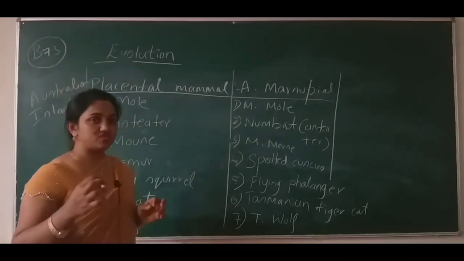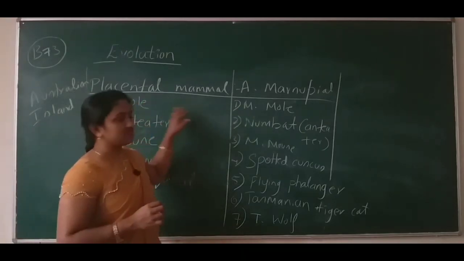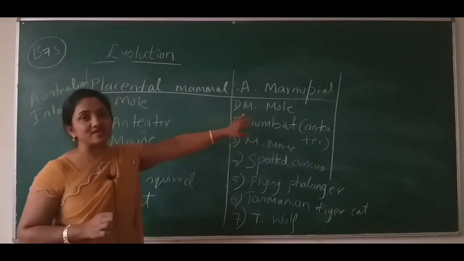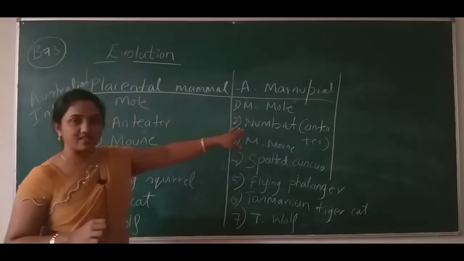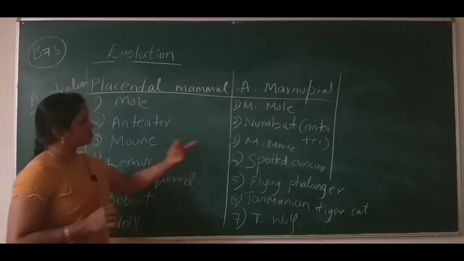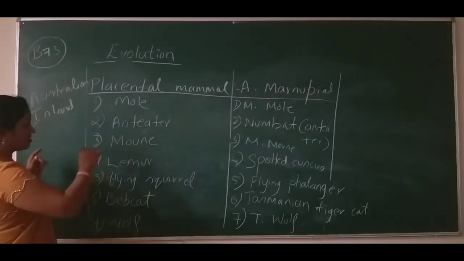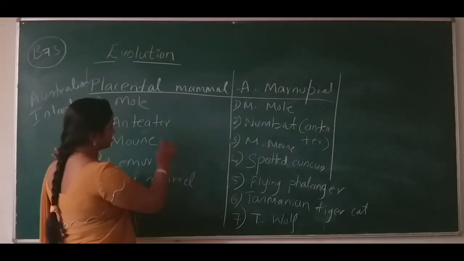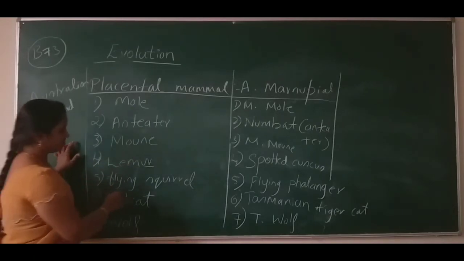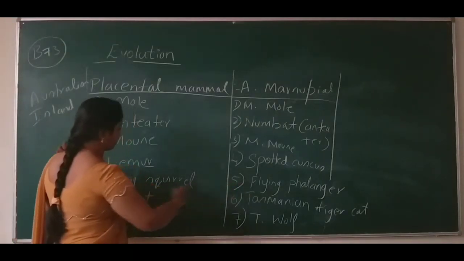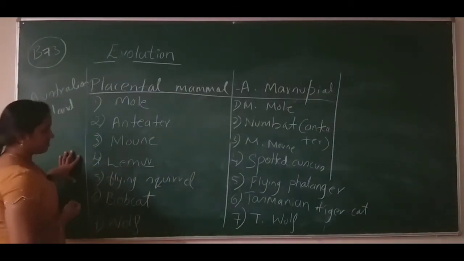A placenta means, you know very well about the placenta. The species function is much similar. Here anteater and numbat, they both are similar species. Mouse and marsupial mouse, similar species or similar function. Lemur and spotted cuscus, similar function. Phalanger and flying squirrel and flying phalanger, similar function.